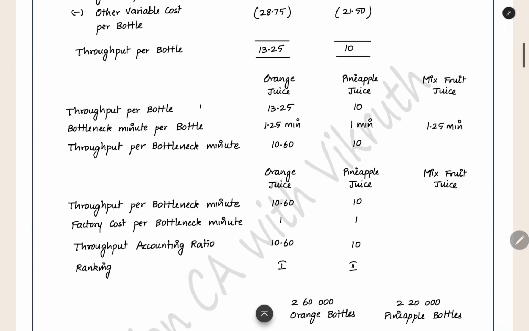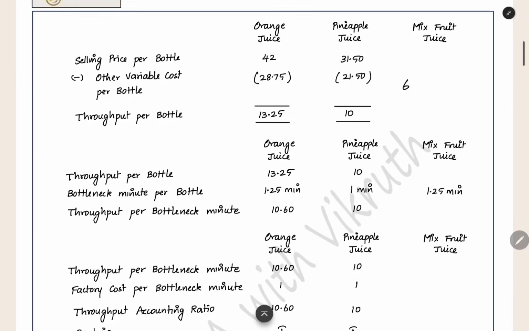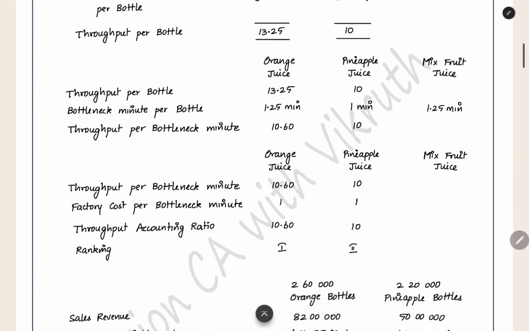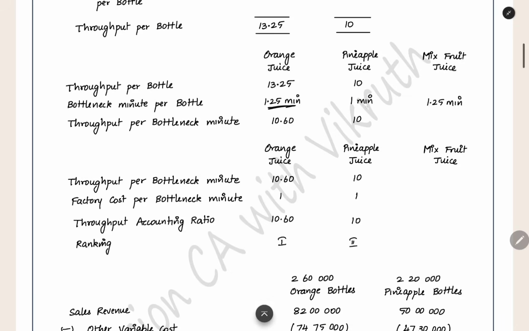Now we can see the throughput we got, and then the bottleneck minute per bottle. In 1 hour, in 60 minutes, we can make 48 bottles. The 60 minutes of labor time is the limiting factor. So how much time is it taking to make 1 bottle? That is the bottleneck minute per bottle. For 1 bottle, it is taking 1.25 minutes. That is the time taken for the bottle. Since time is the limiting factor, here we are taking that as the bottleneck minute.